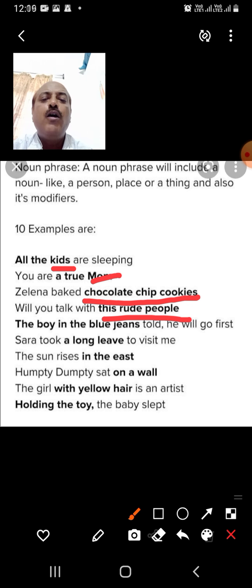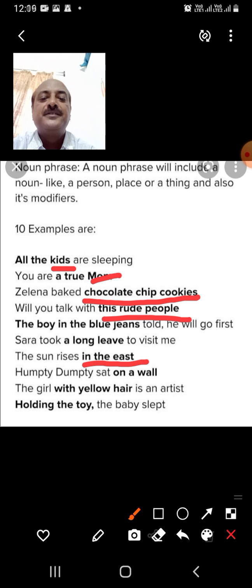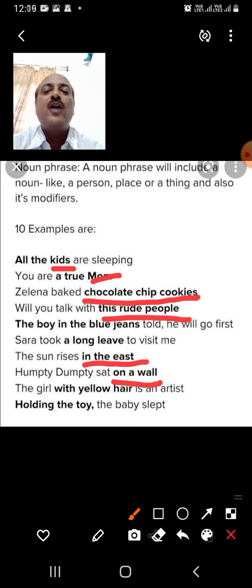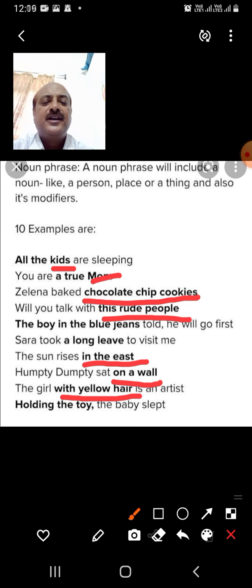Sarah took a long leave to visit me. The sun rises in the east. So in the east is the noun phrase. Humpty Dumpty sat on a wall. Do you remember your rhyme in the nursery? Humpty Dumpty sat on a wall. So on a wall is the noun phrase. The girl with yellow hair is an artist.